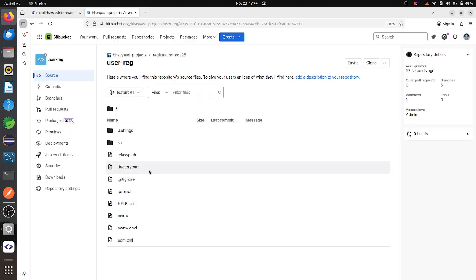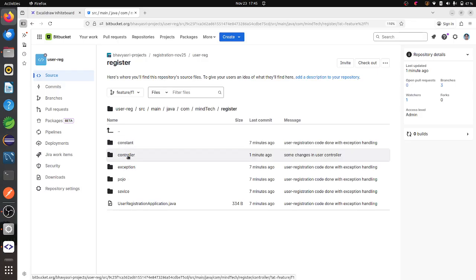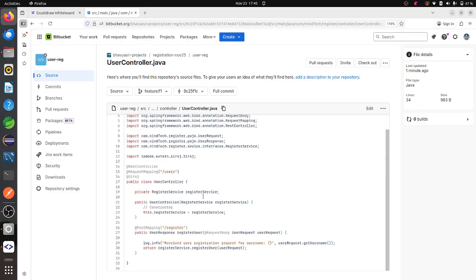Feature one branch, source. So now it is giving me some changes in user controller. Maybe because of some glitch, it is not coming properly. So if it is not coming properly, either refresh it or close it and open it again. It will definitely reflect those changes here. So now if I open this one, I'm getting the code that I have written in the user controller. So in this way, I can achieve the code.